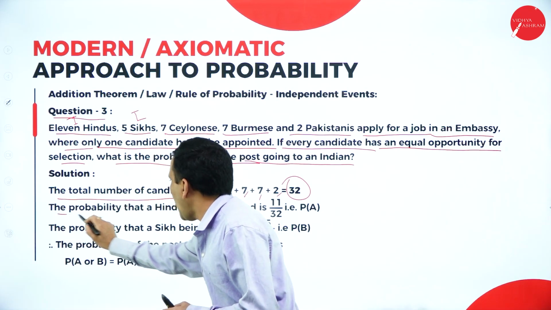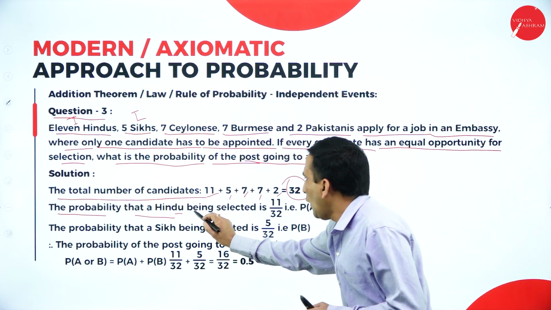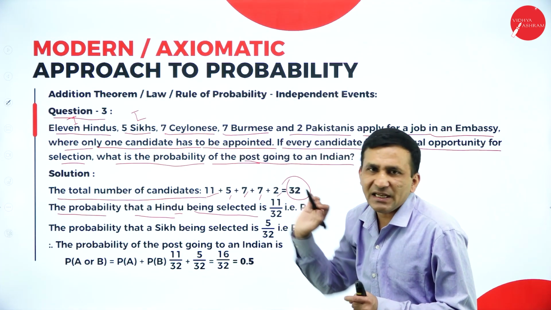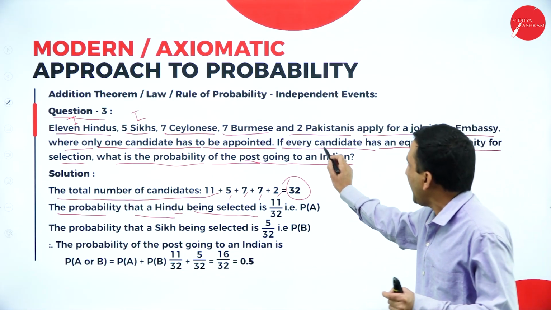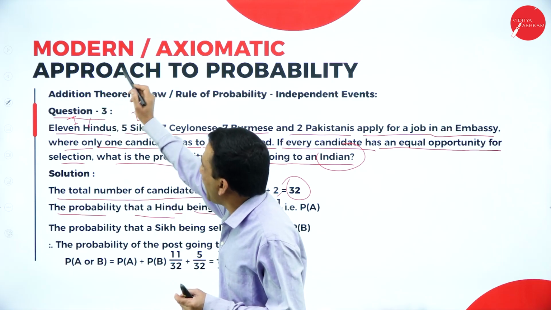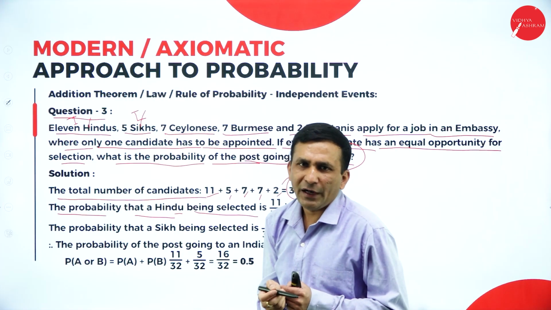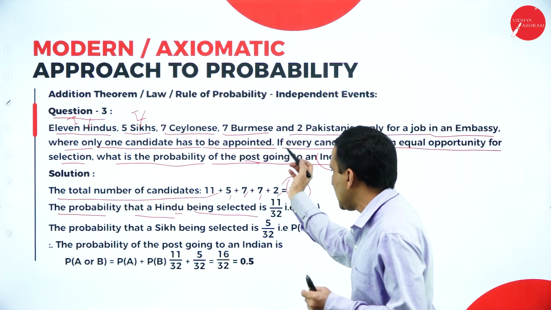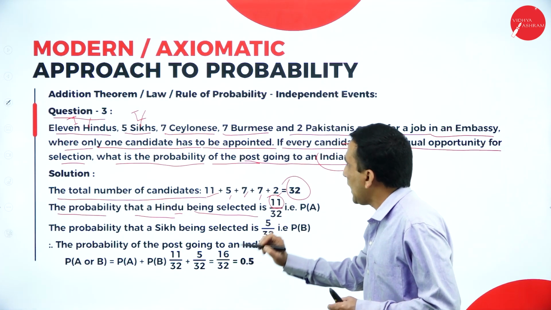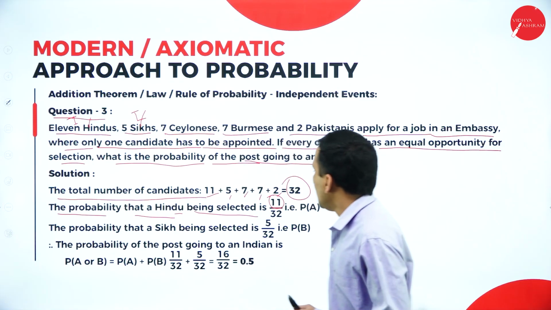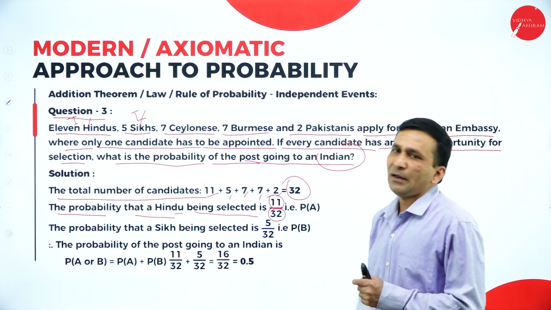Here the probability that a Hindu is selected, because we are expecting an Indian candidate, he also belongs to Indian, and the Sikh also belongs to Indian, compared to others. So here the Hindu chance is 11, clearly specified, and the total candidates available are 32.